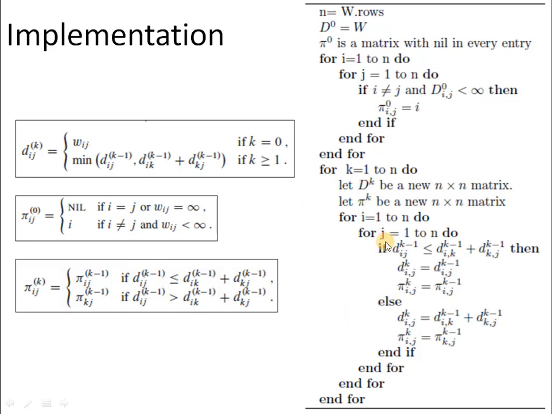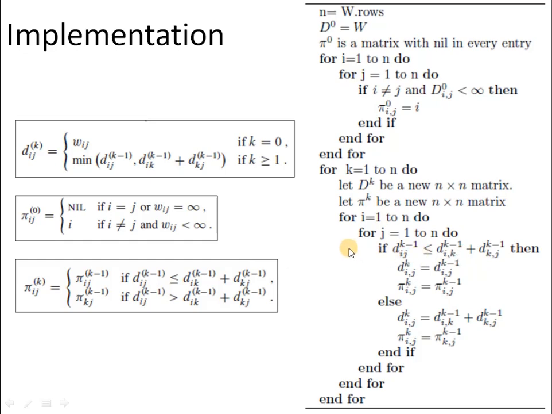Now we have to start with the iterations which we have just executed. The outermost for loop, which is governed by a loop variable k, is used to denote the vertices which are present in the graph. And then we have to take two new matrices, one for distance and one for predecessor, in each iteration, and the size of these matrices will be the total number of vertices cross the total number of vertices, that is n cross n. And then for each of the entries present in the matrix, we have to check if we are picking the previous distance value or the new updated distance value.